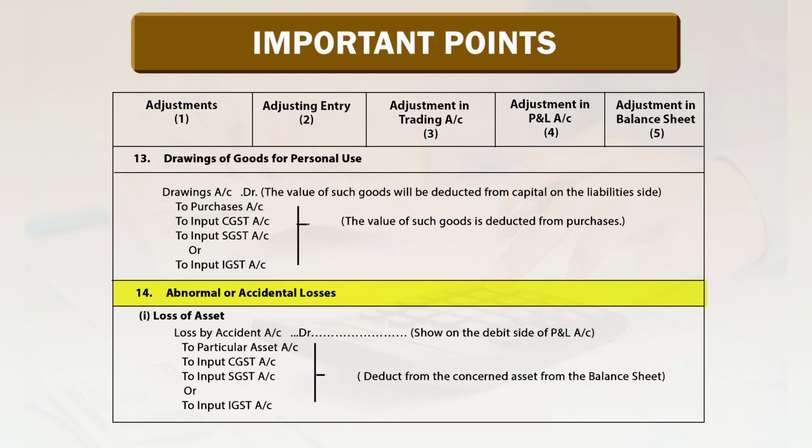14. Abnormal or accidental losses. Here there are two types of journal entry: loss of assets and loss of stock. First we would like to talk about loss of assets. Loss by accident account debited, shown on the debit side of profit and loss account. To particular assets account, to input CGST account, to input SGST account or to input IGST account. Deduct from concerned assets in the balance sheet.